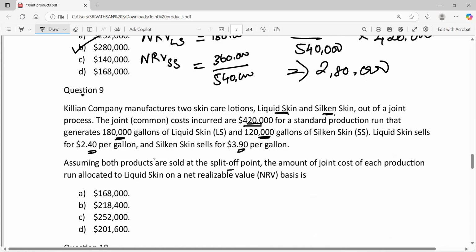Assuming both the products are sold at the split off point, the amount of joint cost of each production run that would be allocated to liquid skin on a NRV basis is how much?